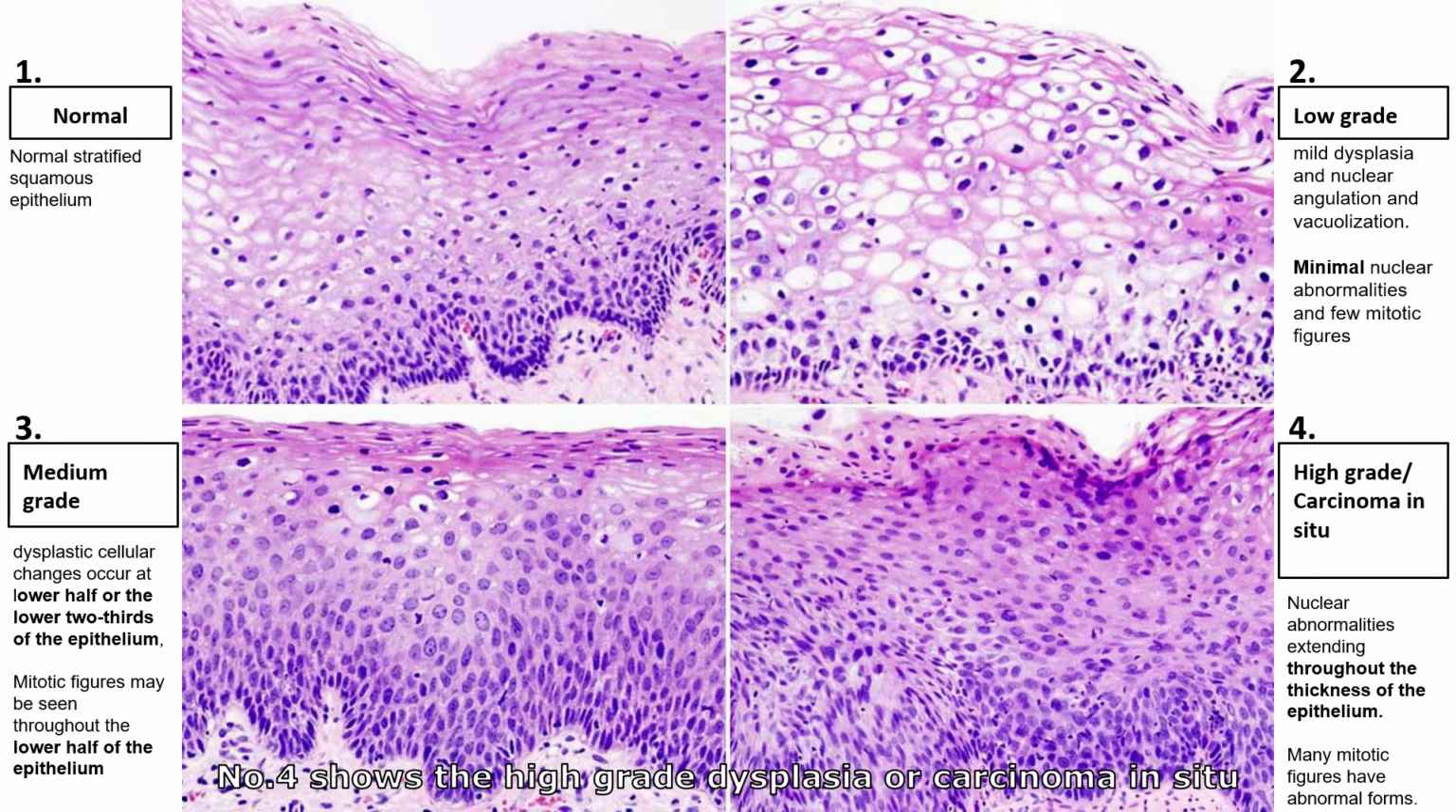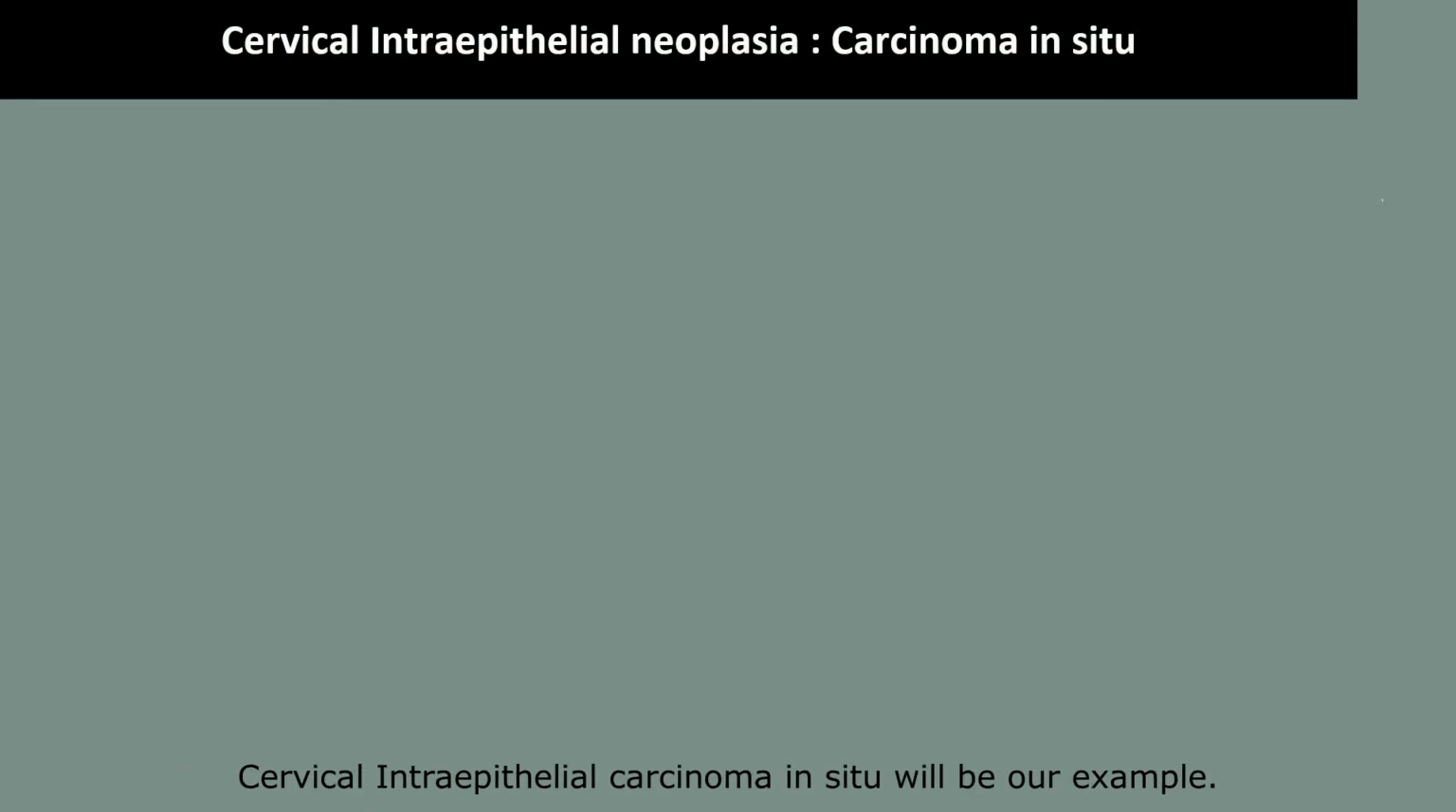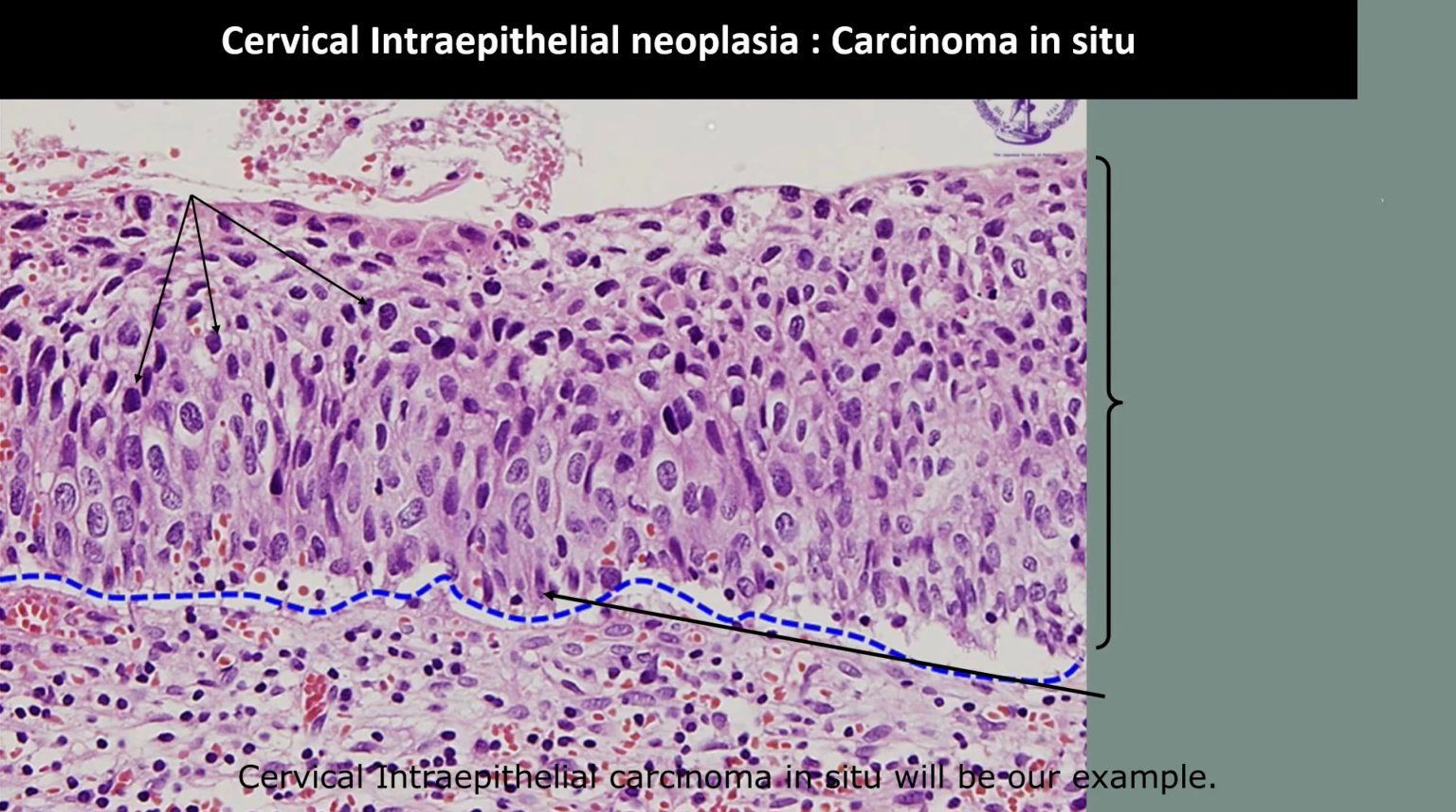Number 4 shows the high-grade dysplasia or carcinoma in situ that shows nuclear abnormalities extending throughout the thickness of the epithelium. Many mitotic figures have abnormal forms. Let us look at more details on the histological changes of carcinoma in situ. Cervical intraepithelial carcinoma in situ will be our example.